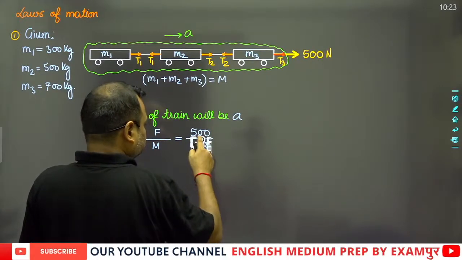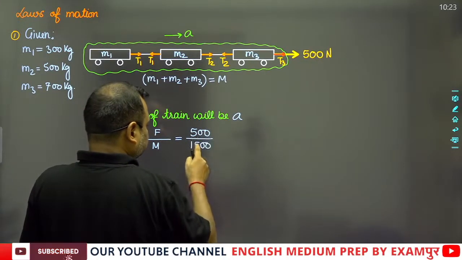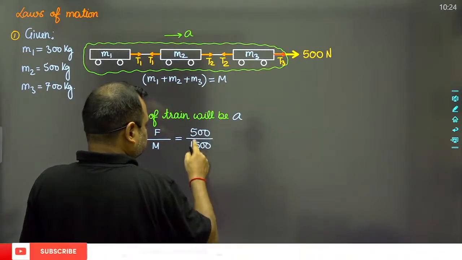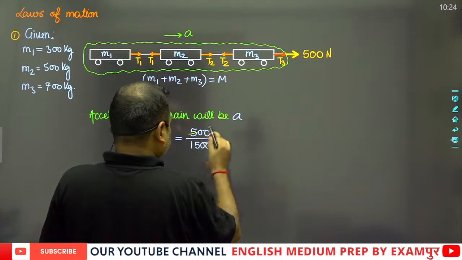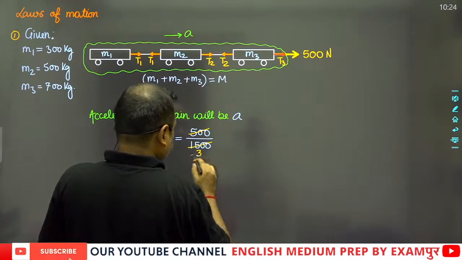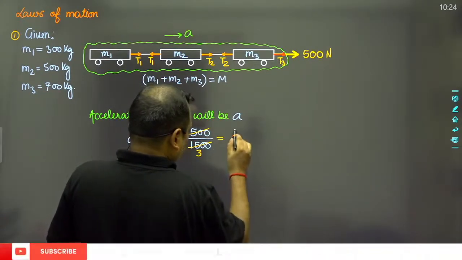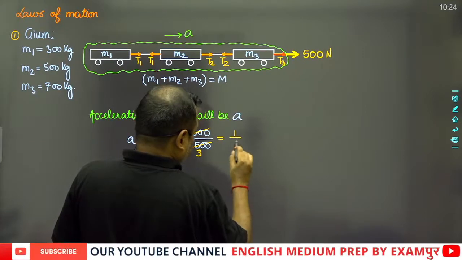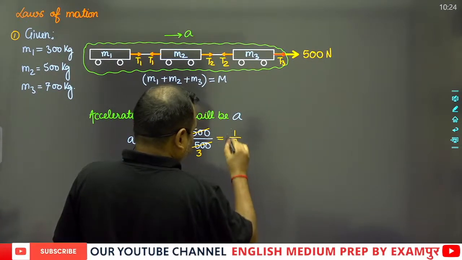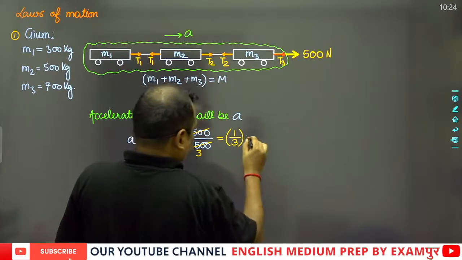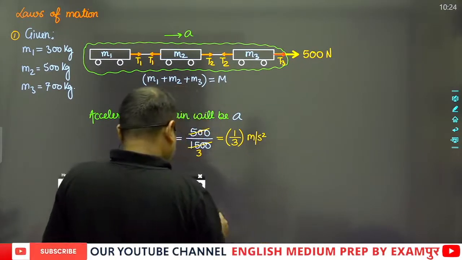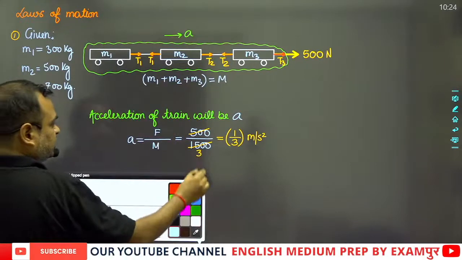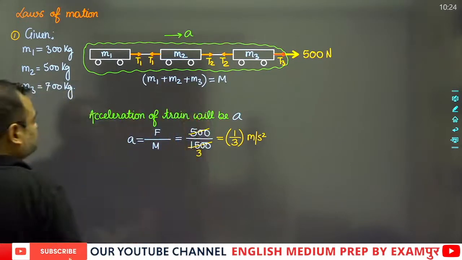So the total acceleration will be 500 into 1 upon 1500, which means 1 by 3 meters per second square. It means the acceleration of the train will be 1/3 meters per second square.